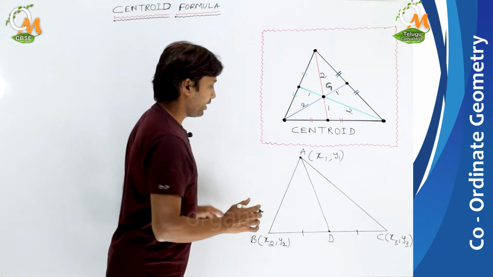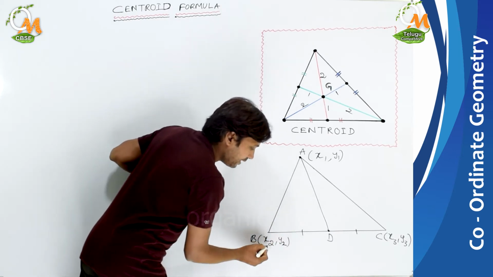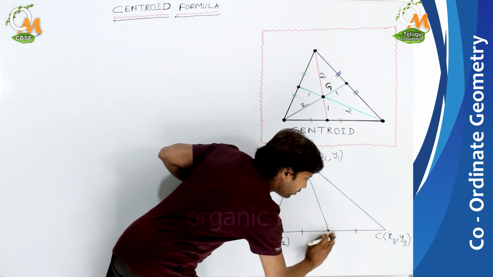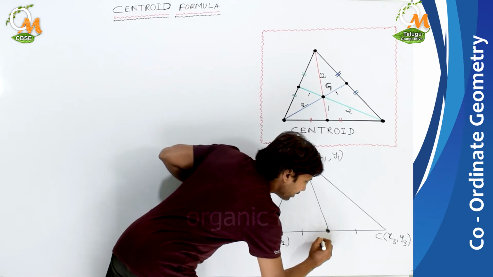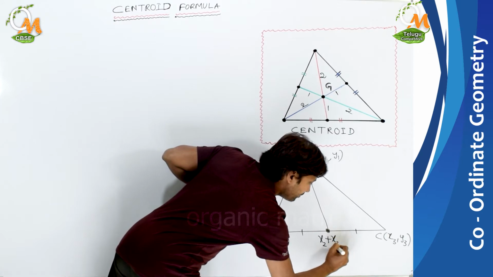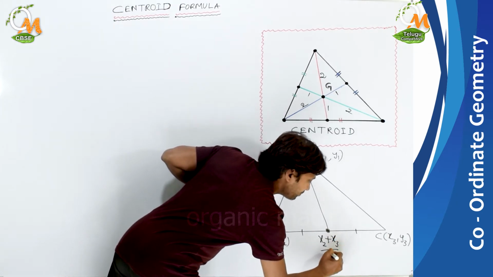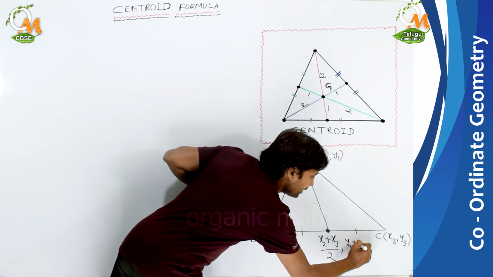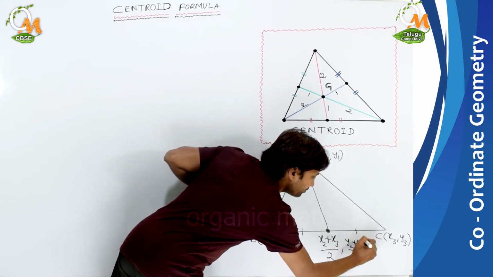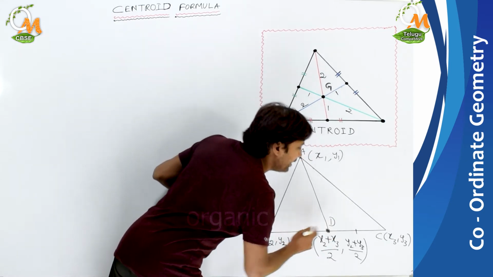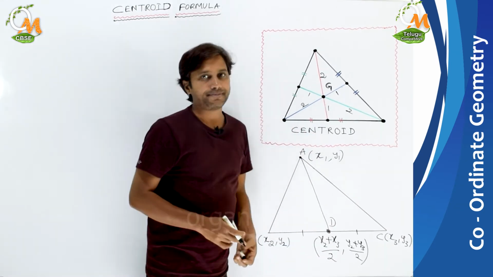Understood? So here, this is x2 and this is x3. What are the coordinates of D? x2 plus x3 by 2, and y2 plus y3 by 2. So these are the coordinates of midpoint D, which is the midpoint of BC.